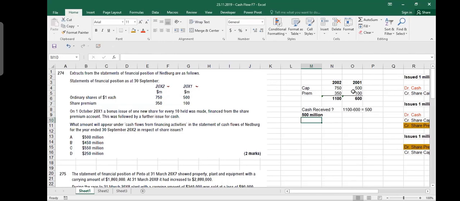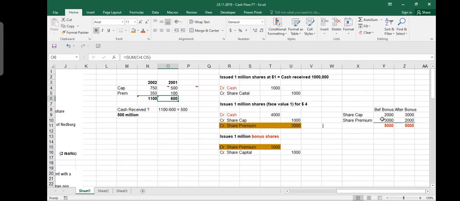One would increase, one would decrease. Maybe I transfer from premium to capital, so premium goes down, capital goes up. But you see that both amounts are increasing. And any difference in the equity is the cash amount. Understand the point? In a bonus share, if you pay attention, you decrease the premium and increase the capital. One is decreasing, and therefore the total remains the same.